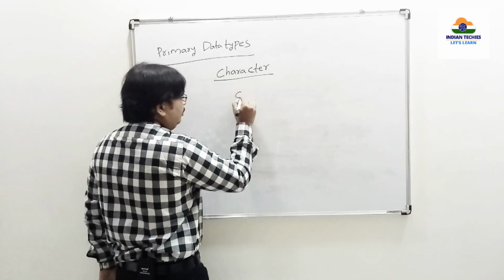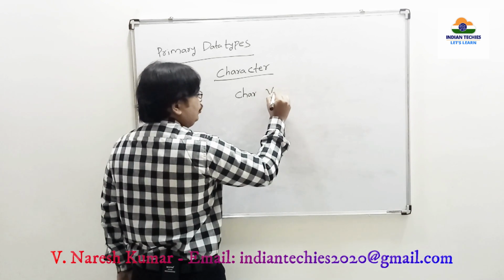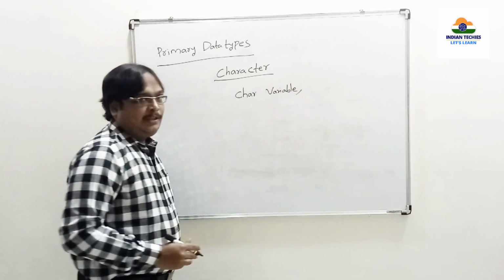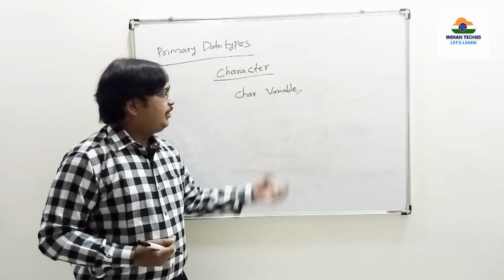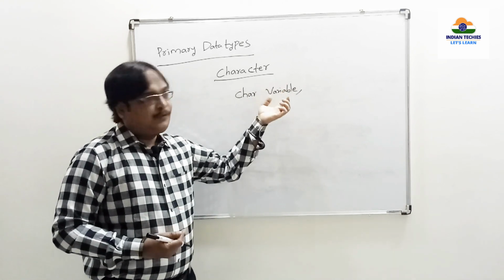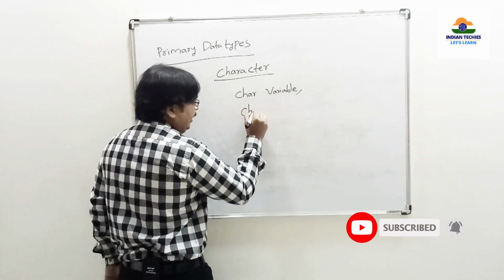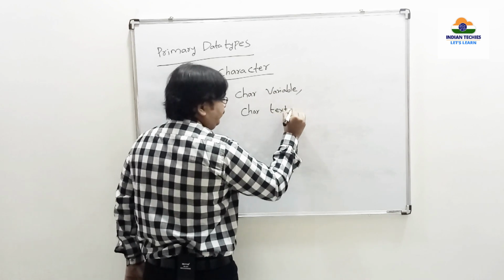Here we use the keyword called char. So to store a single character, we need a variable name, which would be helpful for us to access it from the memory location. The major advantage of a variable is that we need some name to access the memory location. Suppose I am declaring a variable called text.